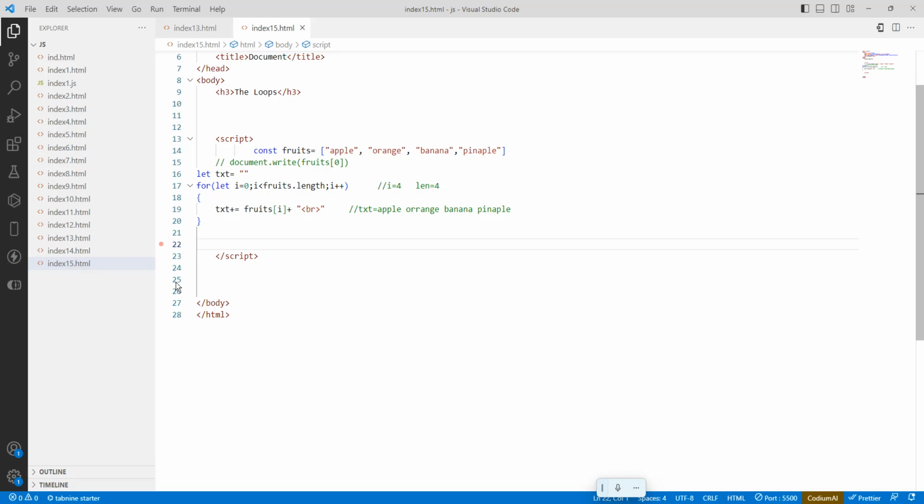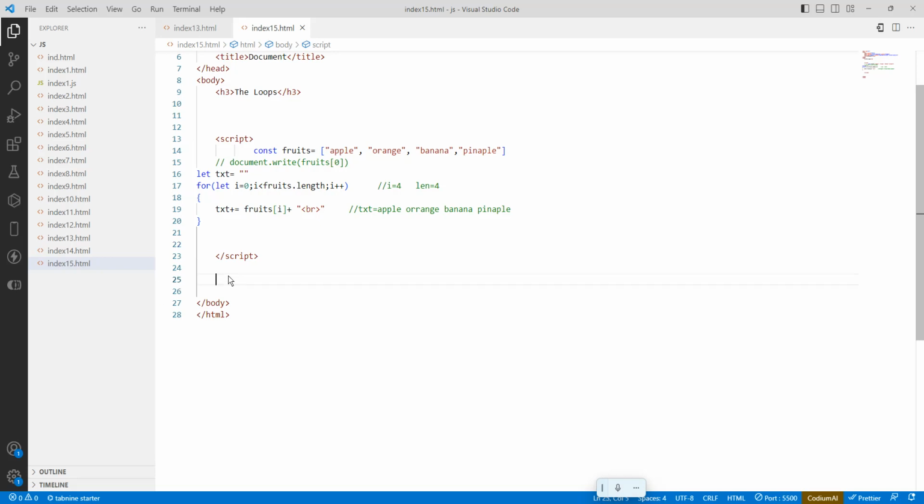Okay, the for...in loop. So what is the for...in loop? First we will go for the for...in loop. The for...in loop is again related to the object only. What is an object? We already saw it. It is some variable. Object means it contains a property: a property name and a property value.